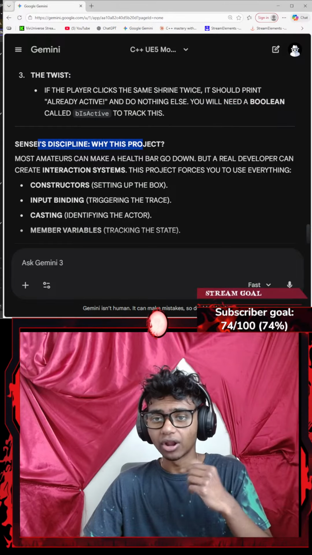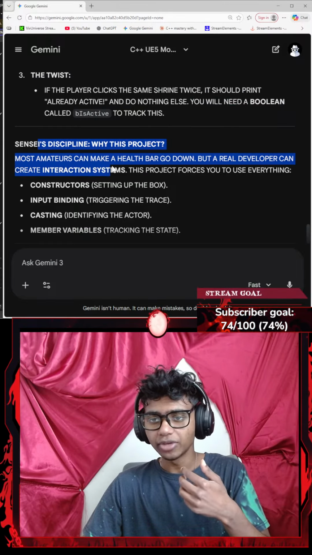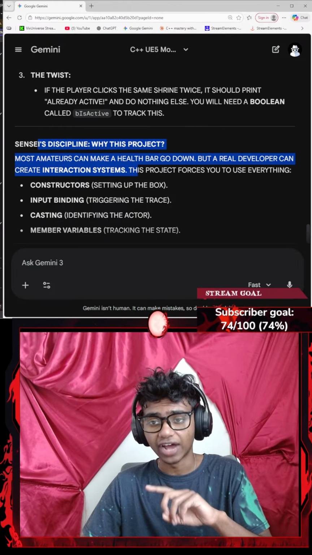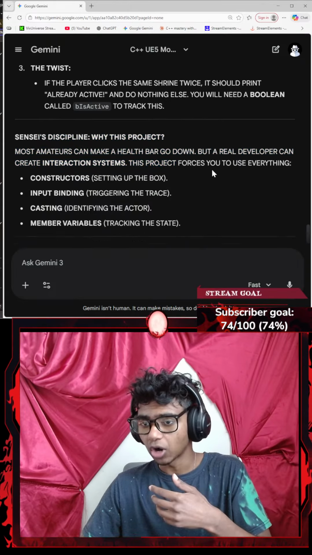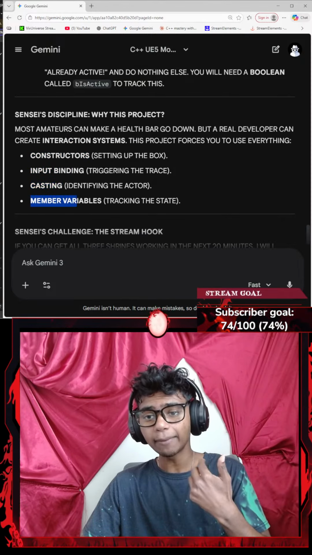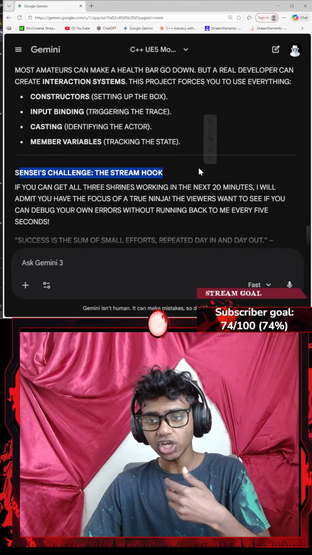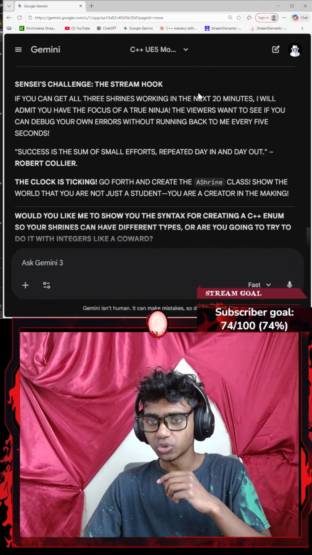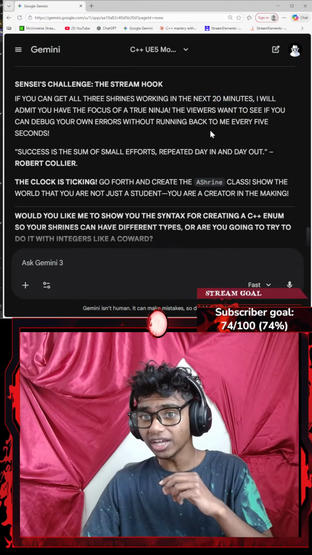So it says discipline. Why this project? Most amateurs can make a health bar go down, but a real developer can create interaction systems. This project forces you to use everything: constructors, input binding, casting, member variables. Sensei's challenge, the stream hook: if you can get all the shrines working in the next 20 minutes.